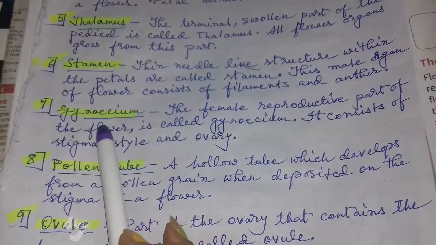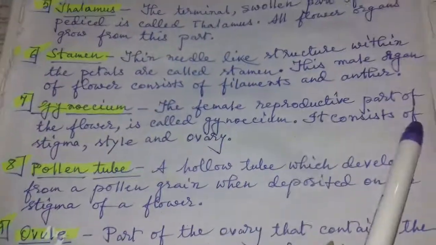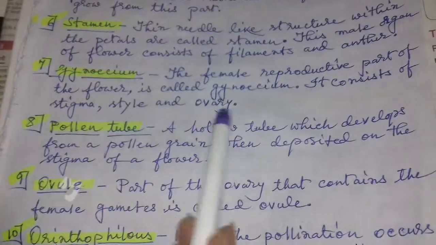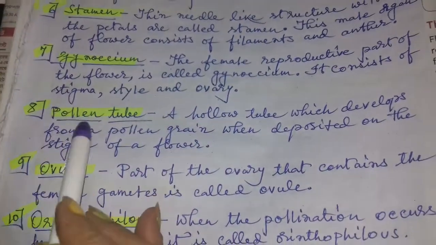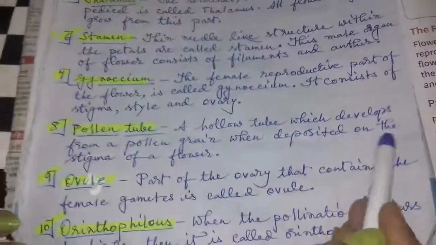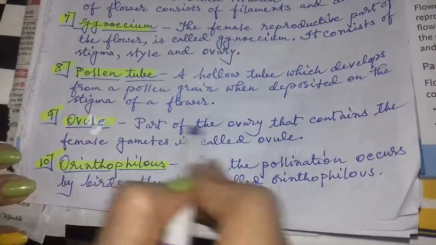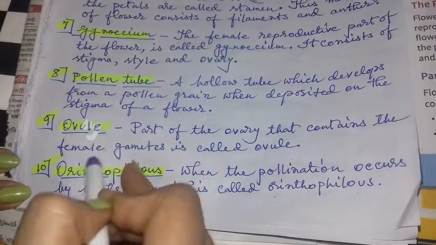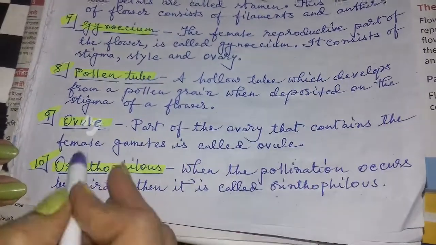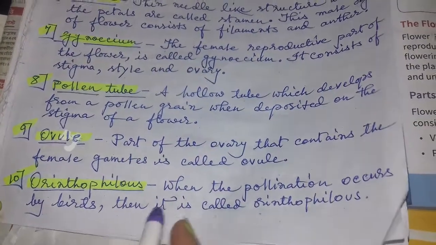Next, gynoecium. The female reproductive part of the flower is called gynoecium. It consists of stigma, style and ovary. 8. Pollen tube. A hollow tube which develops from a pollen grain when deposited on the stigma of a flower. Ovule. Part of the ovary that contains the female gametes is called ovule. Ornithophilous. When the pollination occurs by birds, then it is called ornithophilous.